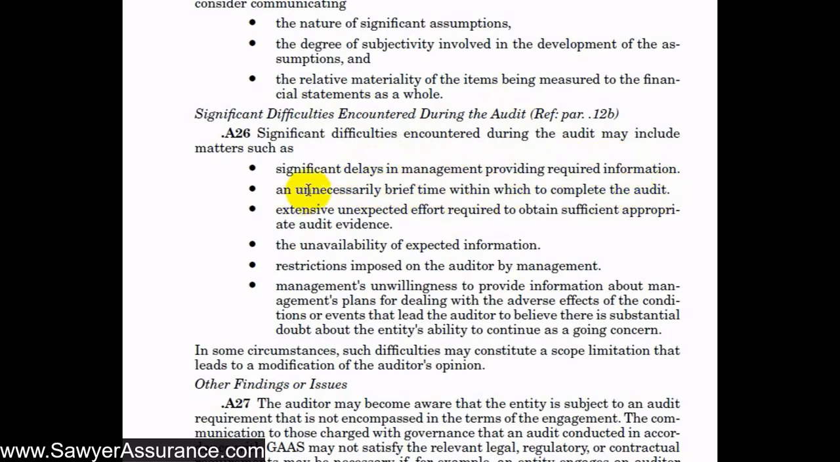So if they only gave us a very short amount of time that wasn't really enough, and we had to rush around to complete the audit, we would want to let governance know that. We'd want to let them know any extensive, unexpected effort required to obtain sufficient appropriate audit evidence. So if one of the accounts or transaction classes was significantly misstated and we really needed to dive in and do a lot more work than we were expecting in that area, we'd want to let them know about that.